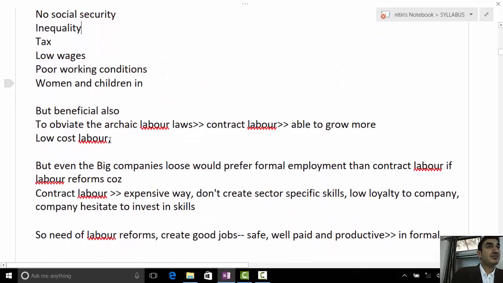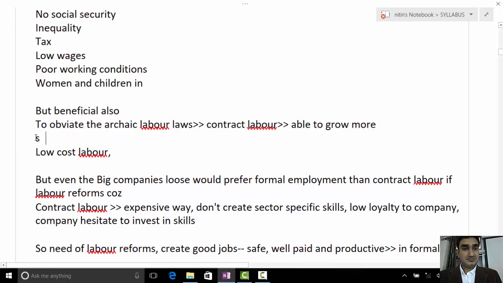But it can be beneficial also, the other side of the story. How can it be? You gave certain points. What are your points? Low cost labor. They contribute to the growth. Correct. They provide low cost labor, input goods and services, which are a factor that attracts MNCs. Correct. They follow environmental preservation laws and follow a sustainable development path. They are the basis of startups and entrepreneurship in India. Yes, good points these are. Starting basis for startups, sustainable even, because these people are directly attached to the environment, living along with the environment.